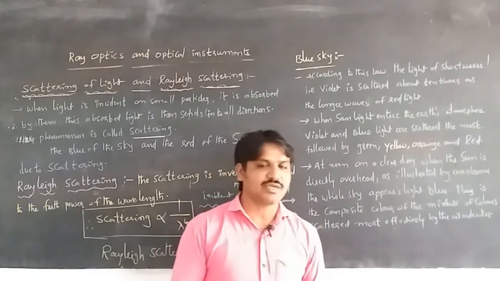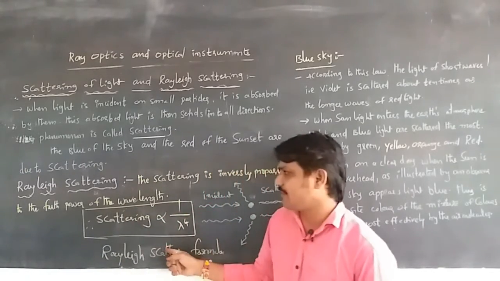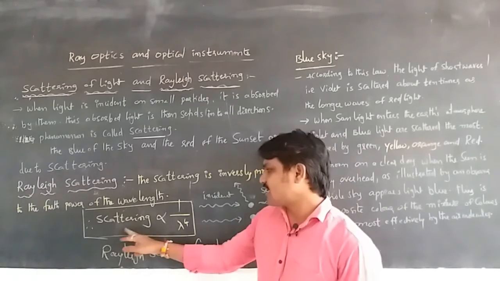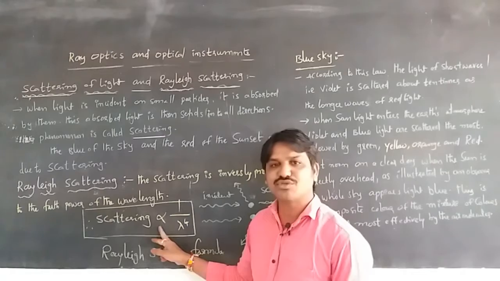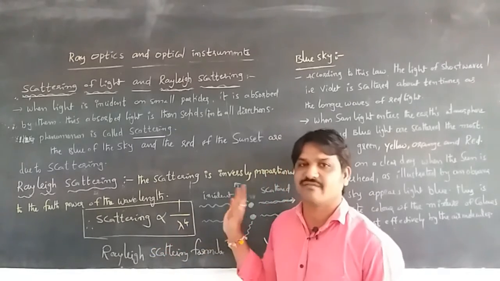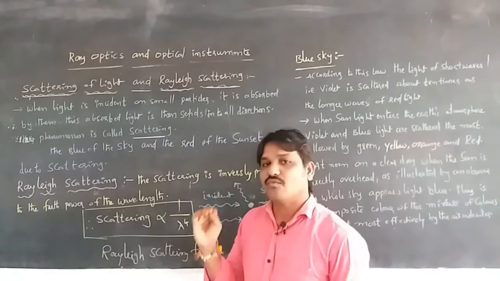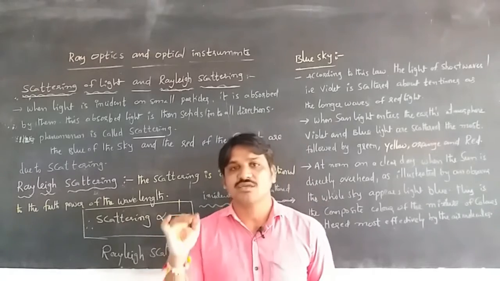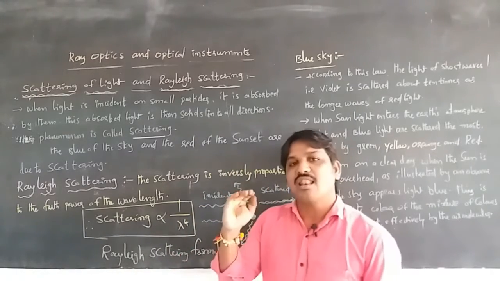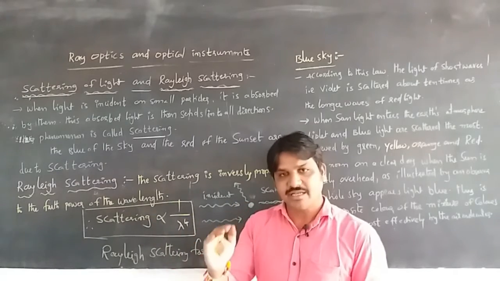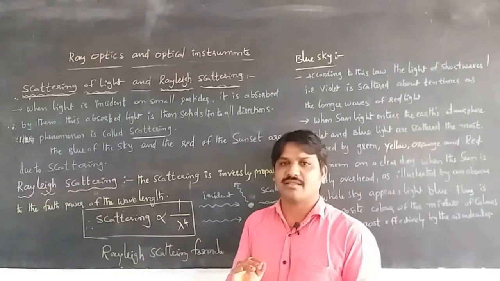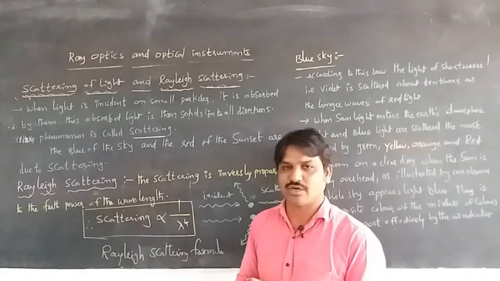Here also we can say that according to Rayleigh, the scattering is inversely proportional to the fourth power of its wavelength. That means the colors which have less wavelength will be more scattered, and those with more wavelength will be less scattered according to Rayleigh.